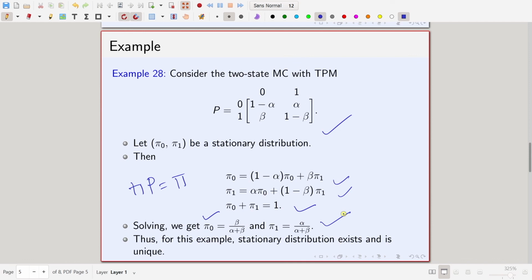So, for this particular example, we see that the stationary distribution exists and is unique. Given a Markov chain, a priori it is not clear whether a stationary distribution will exist or not. That is the existential question. Another question is, if it exists, how many such stationary distributions can exist? So, there are two questions, one of existence and the other of uniqueness, fine.